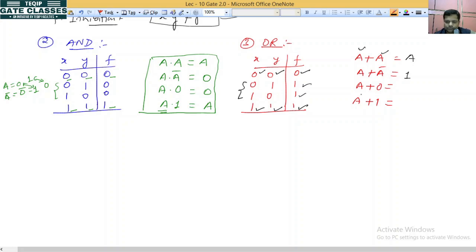At 0, the OR gate acts as an enable input and behaves as a buffer, meaning whatever input you give here comes to the output. A OR 1: at 1 the OR gate is disabled, so the output will be 1 only. We have studied all these.